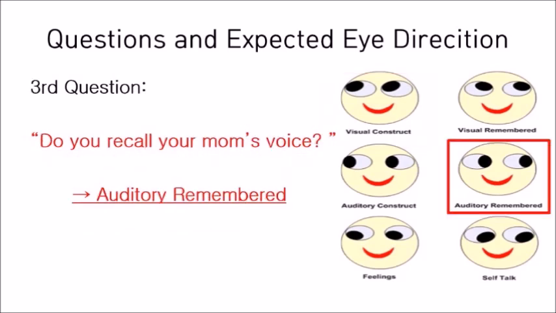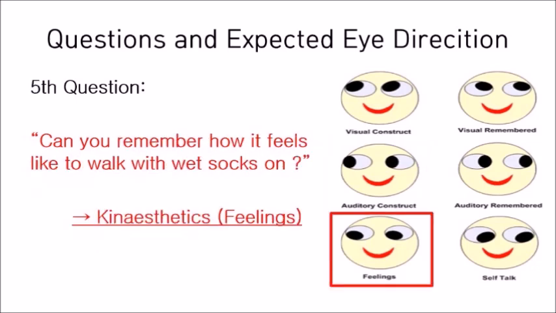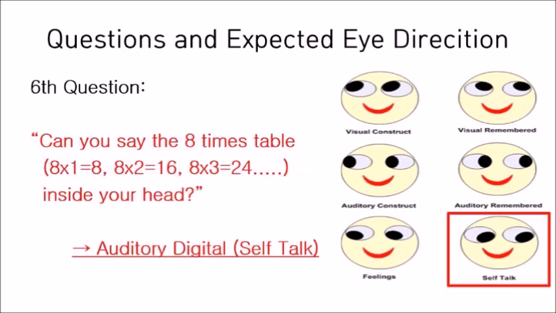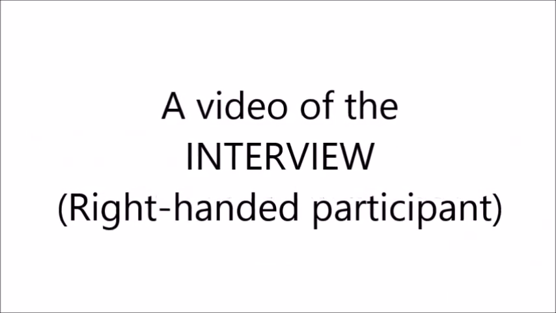The third question involves verbal recall, and the eye pattern should be towards the right. The fourth question involves auditory construct, and the eye pattern should be towards the left. The fifth question involves kinesthetic, and the eye pattern should be bottom left. The last question involves auditory digital, and the eye pattern should be bottom right. Let's have a look at a video of a right-handed participant having an interview.